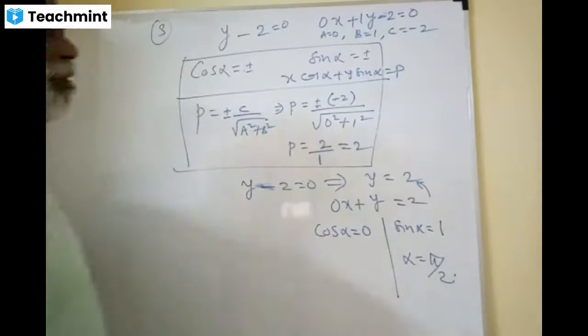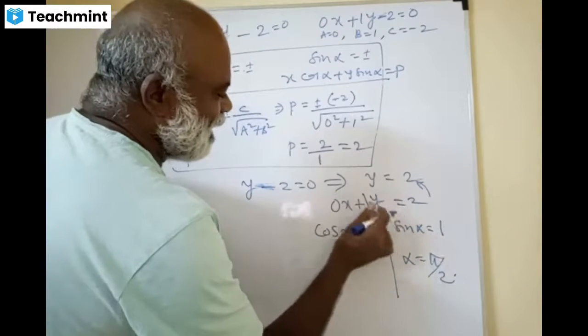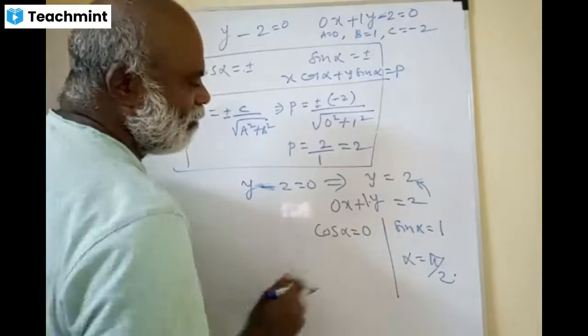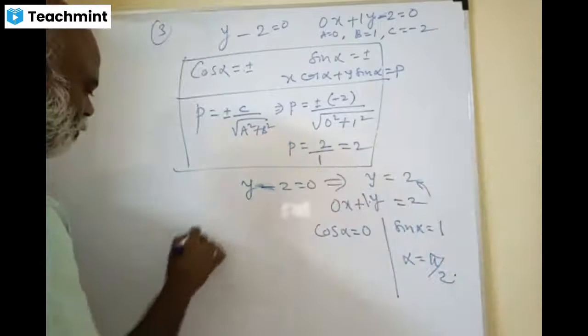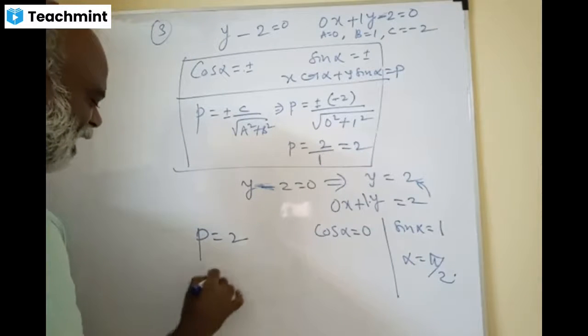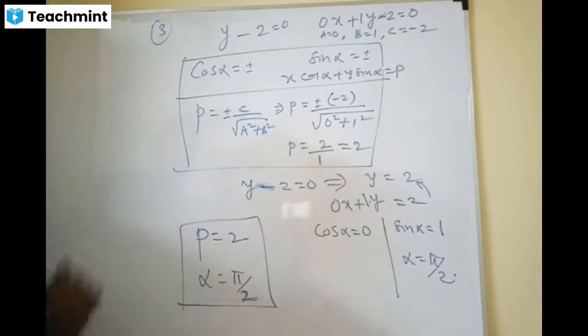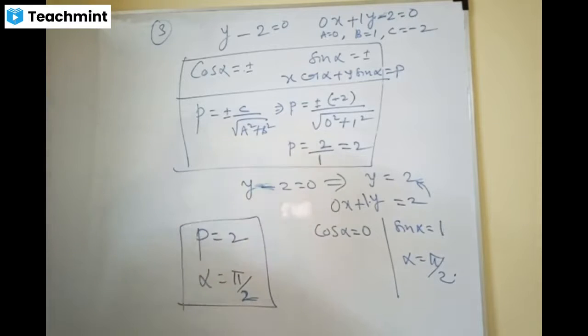Do you agree? Yes, sir. X cos alpha, y sin alpha. Sin alpha is 1, cos alpha is 0, which implies alpha is pi by 2. Over there, P equal to 2 and alpha equal to pi by 2. Yes, Gogul, are you clear? Yes, sir. Are you happy with this? Solution is clear? Yes, sir.